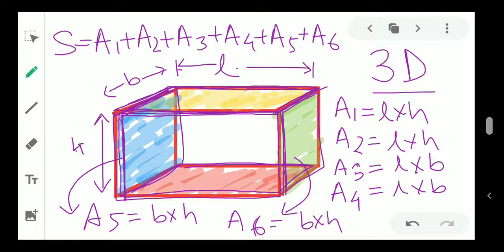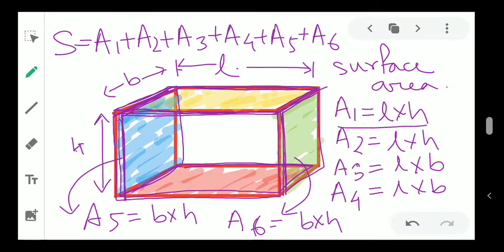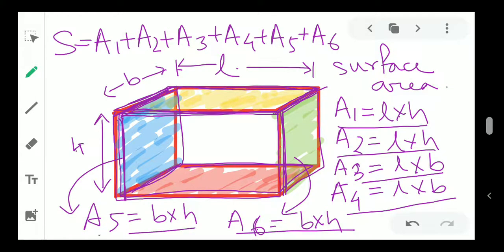Now if you add everything, A1, A2, A3, A4, A5 and A6, this is called the surface area for the whole cuboid. So this S is called surface area. So finding surface area is a big task, because you have to calculate the area of each and every side, and then you have to add them all, right?